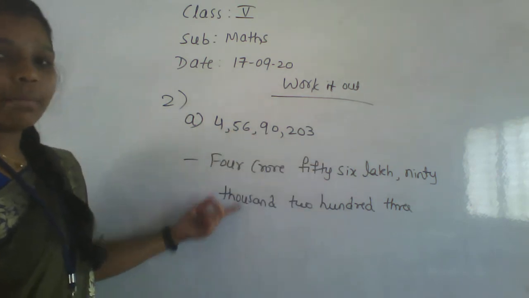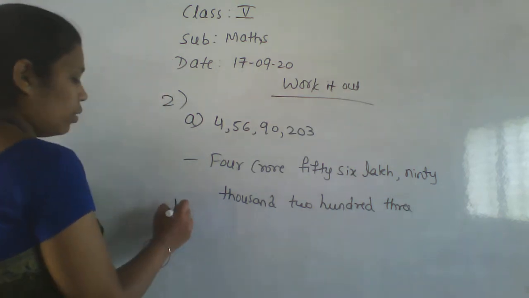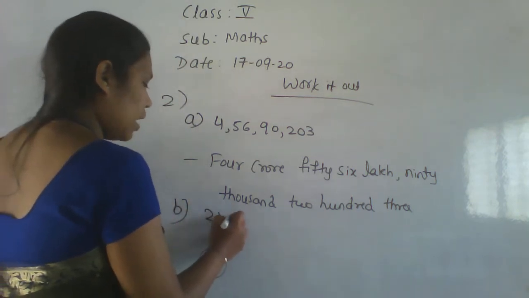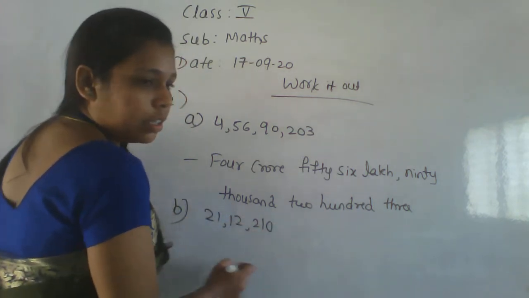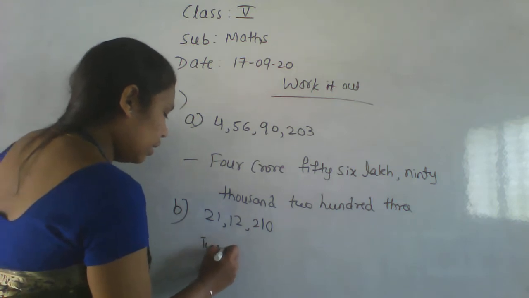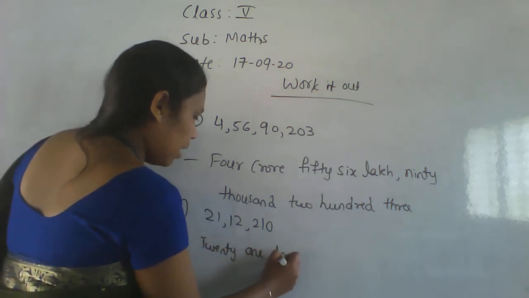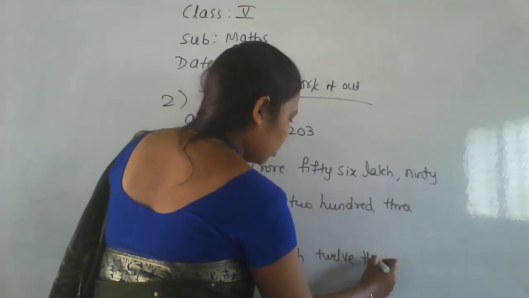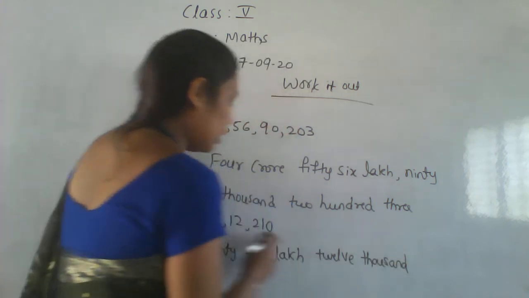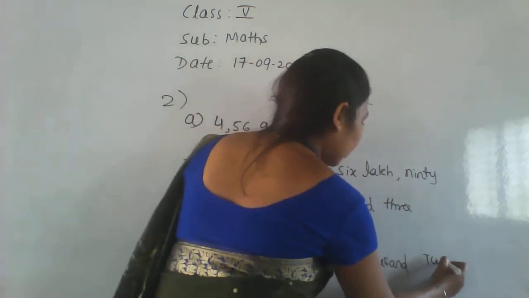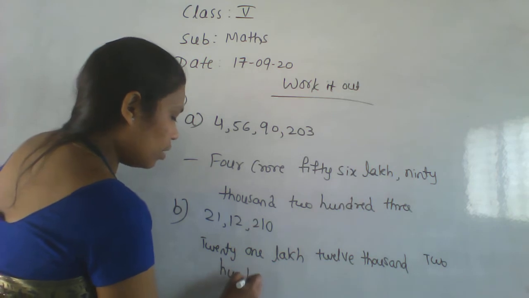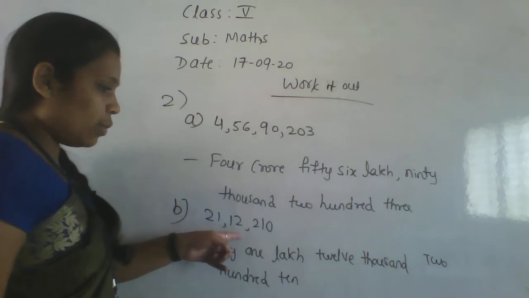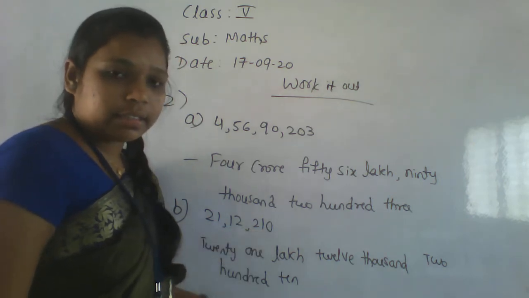This is the number name. Okay. Go for the second one. What is the second question? 21 lakh 12,210. Right. So here 21 lakh 12,210. This is the number name.